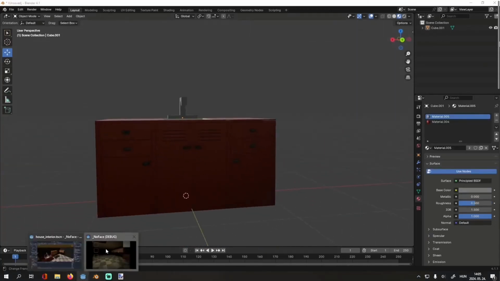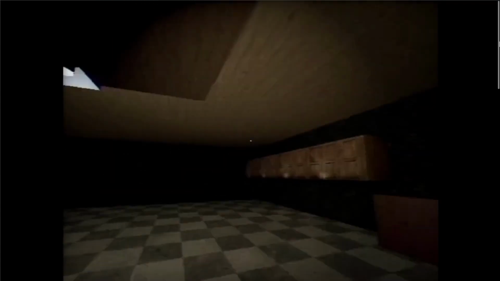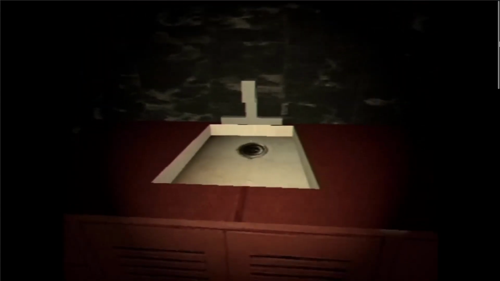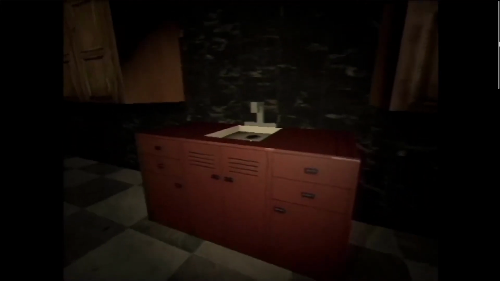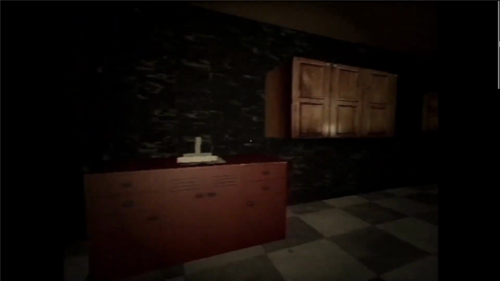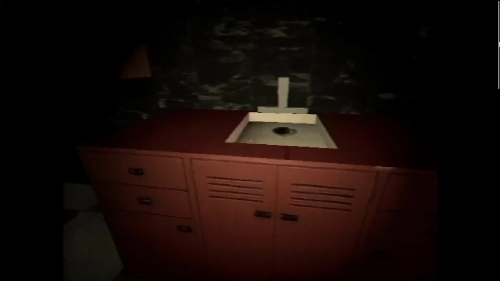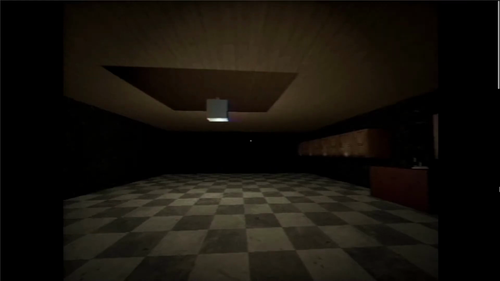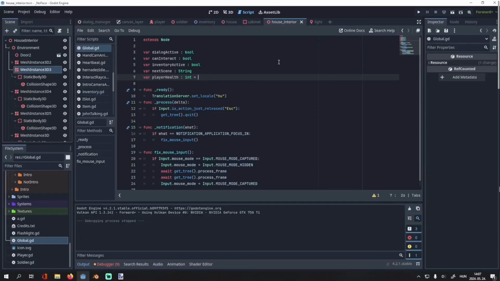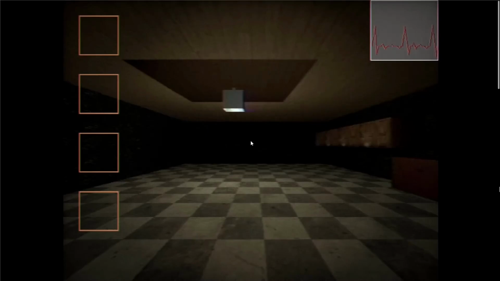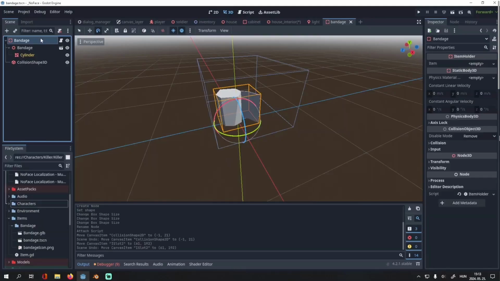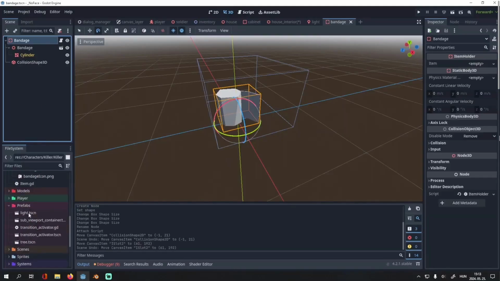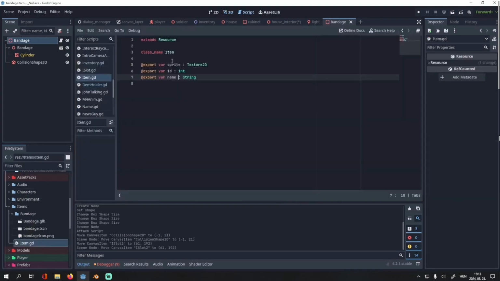Level design is another thing I hate, but anyway I had to do it, so I started working on this kitchen. I made models like this sink here or these cabinets here. Then I added a health bar, which is this heartbeat sensor. Its speed changes based on how much HP the player has. After that I had to make a system so I can easily add items in the game, so the player can pick them up and use them to advance.